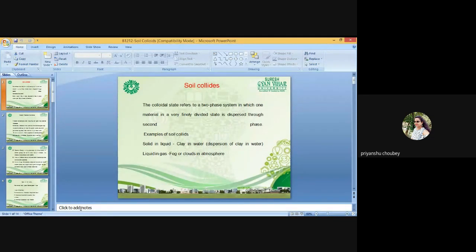The colloidal state refers to a two-phase system in which one material in a very finely divided state is dispersed through a second phase. Examples: a colloidal solid in liquid, such as the dispersion of clay in water, and liquid in gas, such as fog or clouds in our atmosphere.